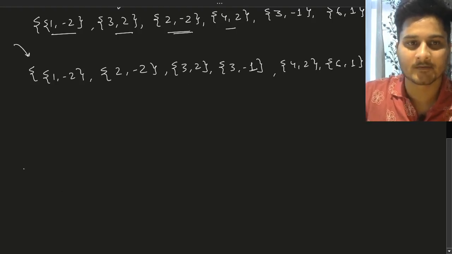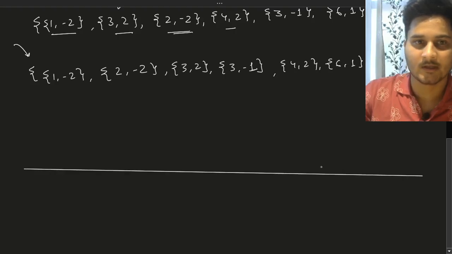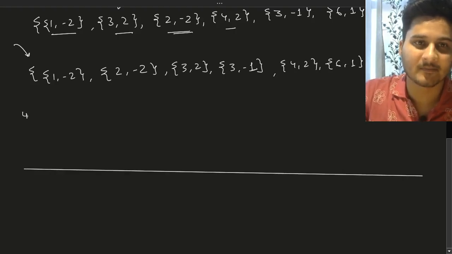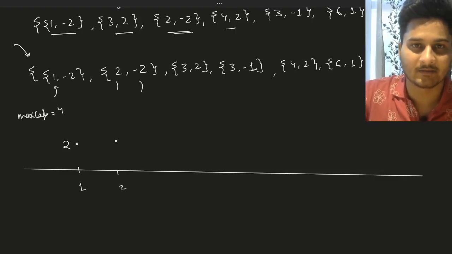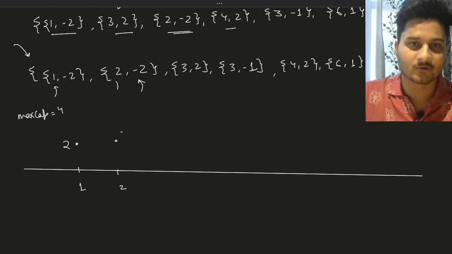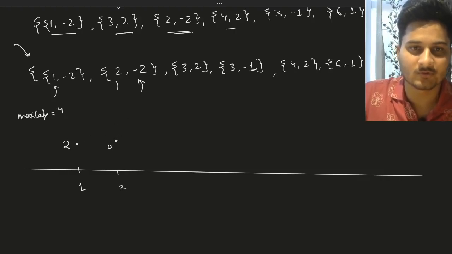And now we are going to process these events one by one. At t equals to 0, we have a maximum capacity of 4. At t equals to 1, two people have entered your system, so your capacity drops to 2. At t equals to 2, again, two people have entered your system, so capacity will drop from 2 to 0.